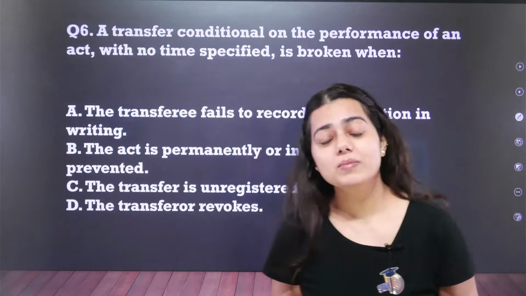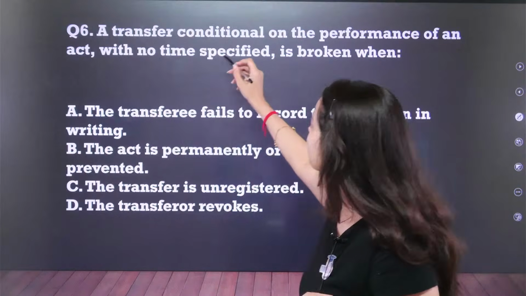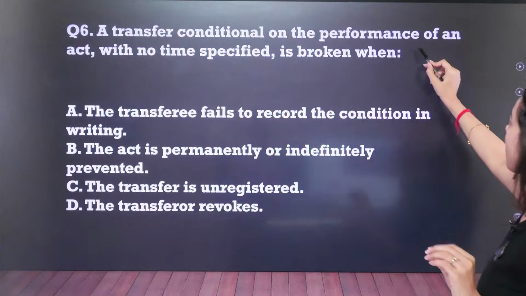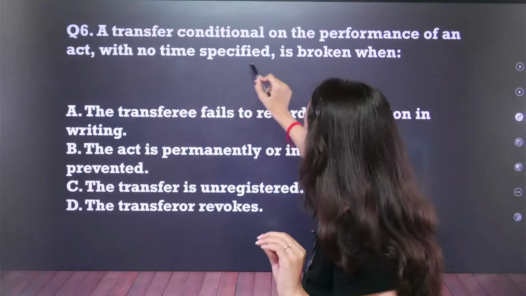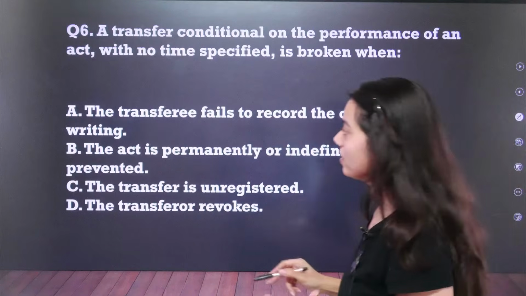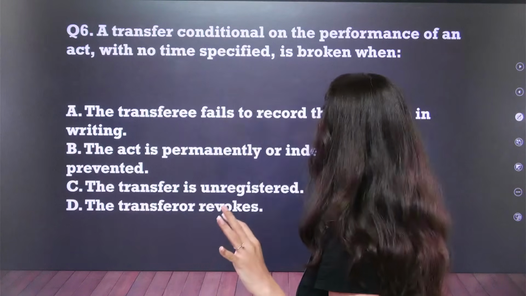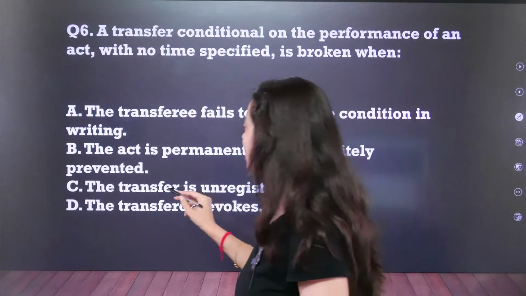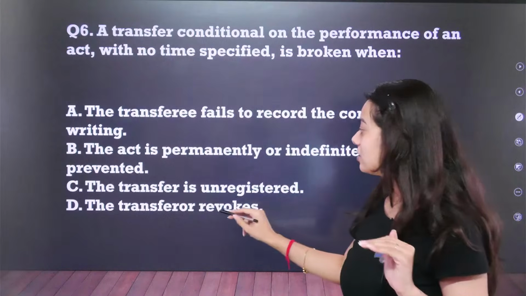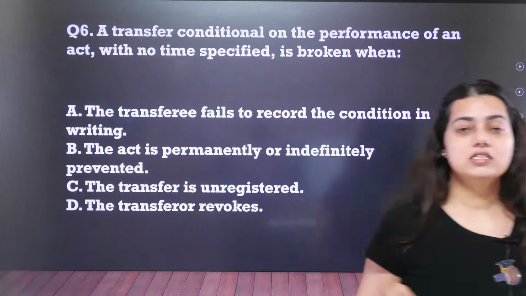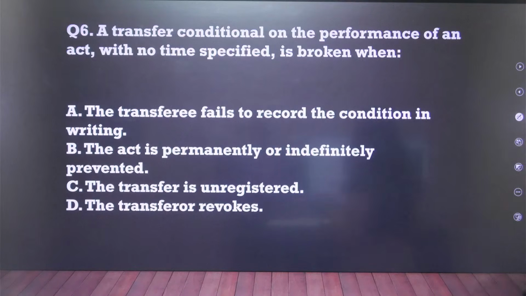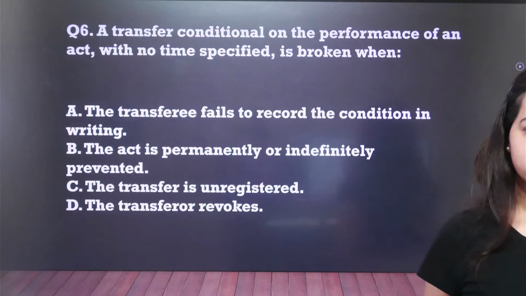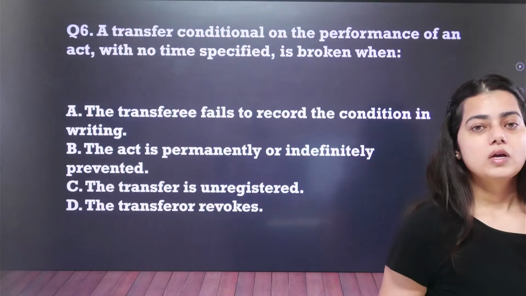Your question number 6 is: a transfer conditional on the performance of an act with no time specified is broken when: the transferee fails to record the condition in writing, the act is permanently or indefinitely prevented, the transfer is unregistered, the transferor revokes. Answer this question. Question number 6.